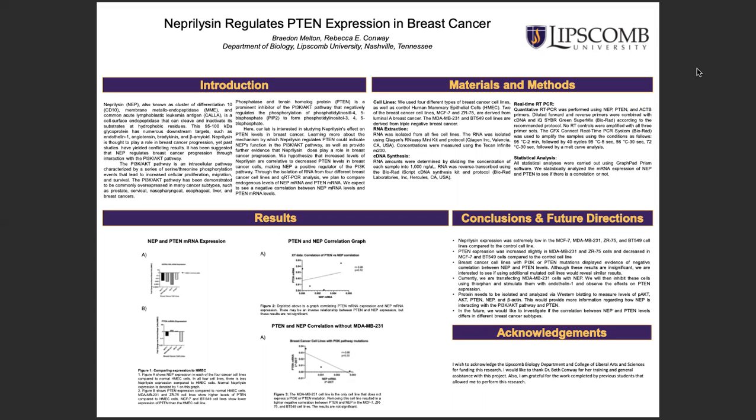The graph shown in figure 1A is a logarithmic graph depicting neprilysin expression in the 4 breast cancer cell lines that I studied compared to normal mammary epithelial cell expression of neprilysin. The 4 breast cancer cell lines showed much lower levels of neprilysin expression than the normal control cell lines, and this was expected based on our hypothesis.